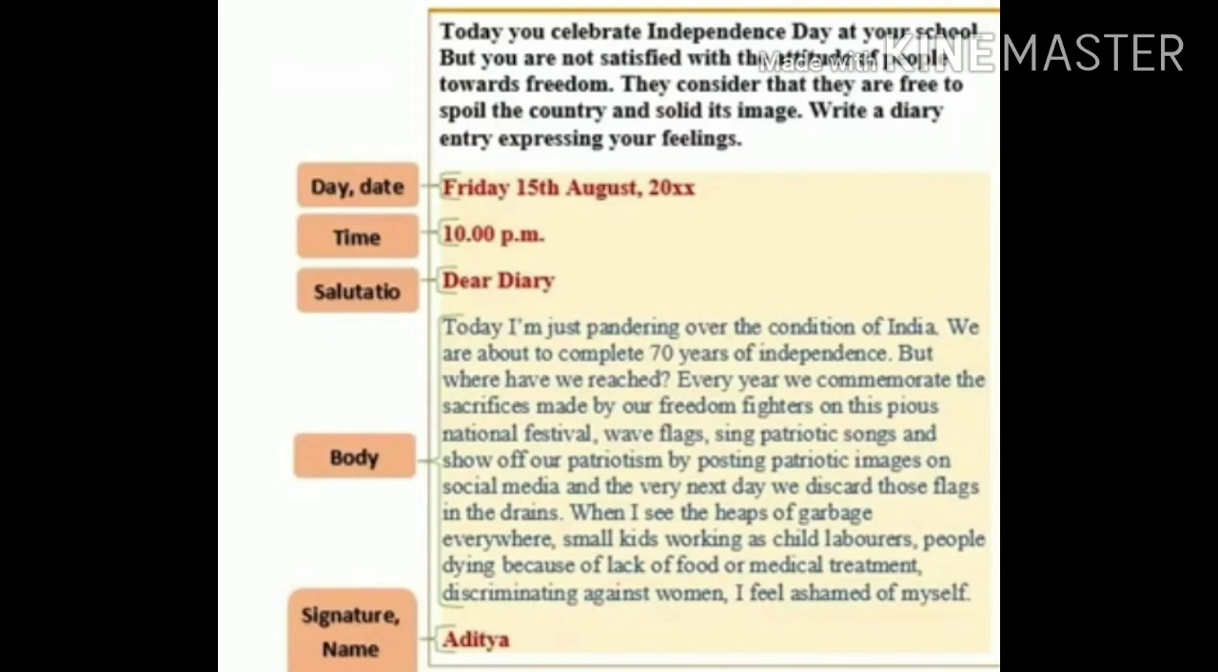So children, today I have given you one question from your Gulmohar book, which is given in chapter 6. And before writing down that question, you write down the format of diary entry which is given in this video. Note down the format and then do the diary entry. You have to do this work in your English 1 notebook.